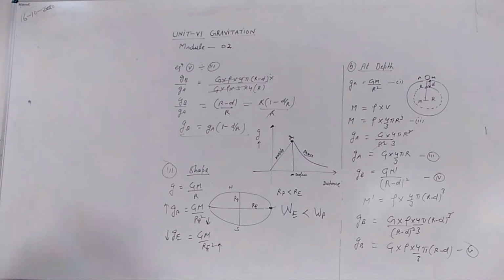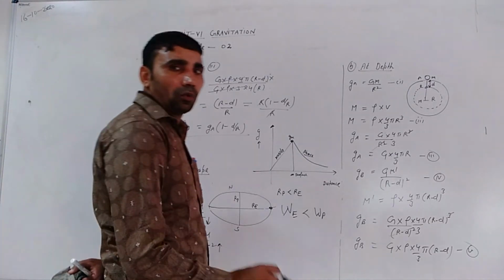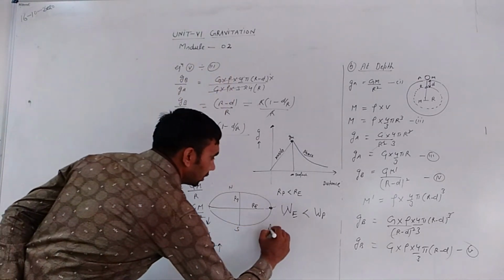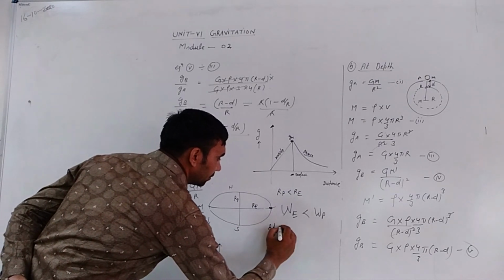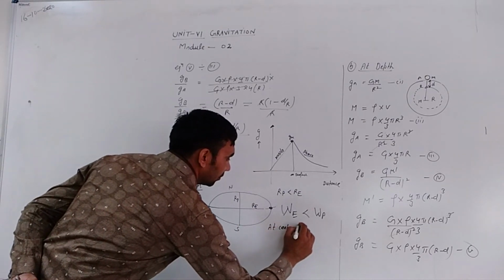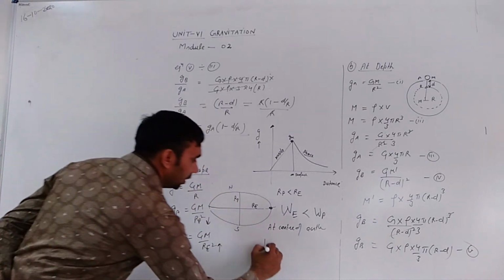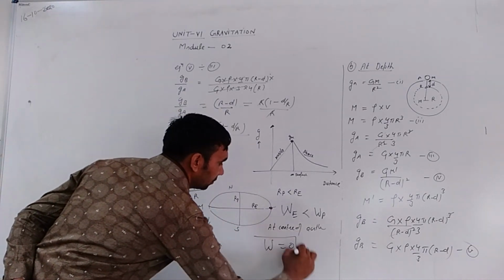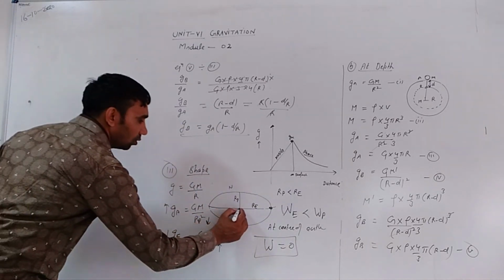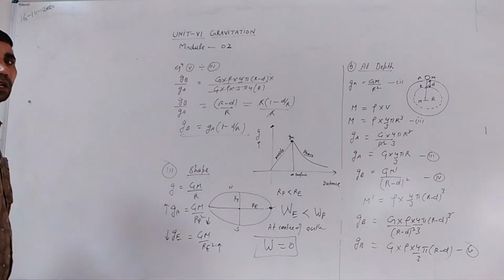If we find the weight of the body at the center of the Earth, the weight of the body is 0. Meaning R is 0, so the weight of the body is also 0.